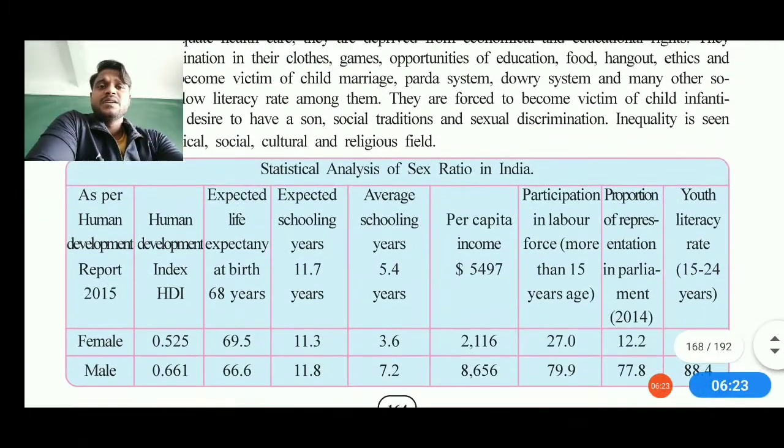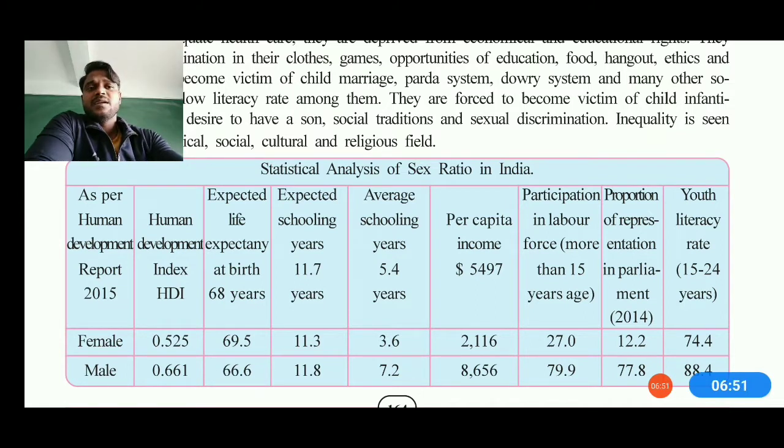Now if you go further, there is a statistical analysis of the sex ratio in India as per the Human Development Report 2015, male and female. Just as an example, in 2015 the first report showed 0.525 for females and 661 for males. The expected life span of 68 years: females are 69.5 and males are 66.5. Furthermore, you can analyze this detailed theory related to the chart of statistical analysis about the sex ratio of India.